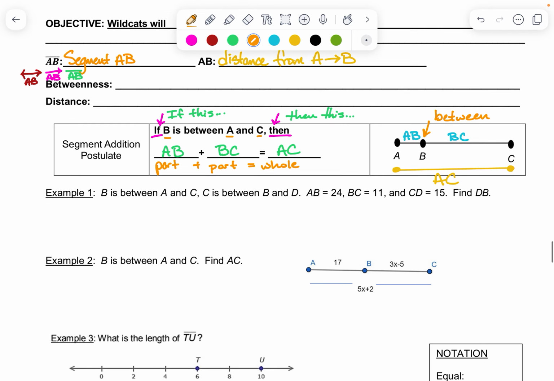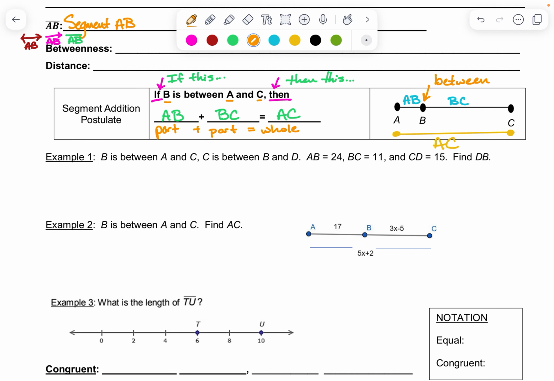We worked a couple of examples as a class, so I'll work a few of these with you. Example 1 says B is between A and C, so we can go ahead and draw that. A, B, C, but C is between B and D, so we actually have a 4th point on our line here, D. And then they give us some distances, okay? AB is 24, B to C is 11, C to D is 15. Now if I add all these up, 24 plus 11, that's 35, plus 15. The whole thing, AD, is 50.